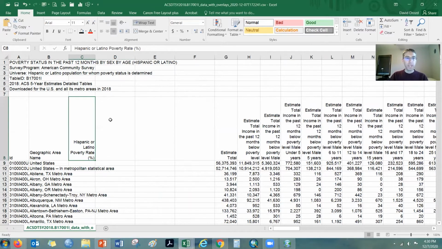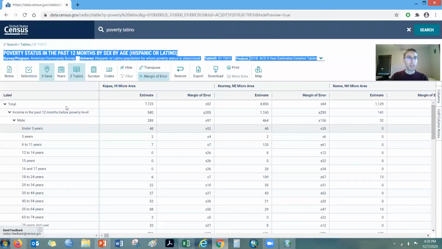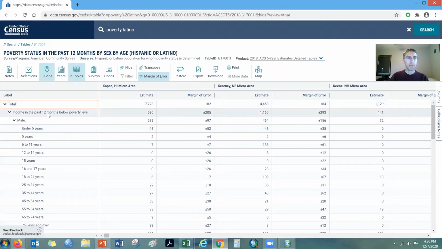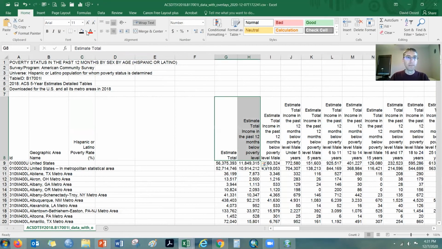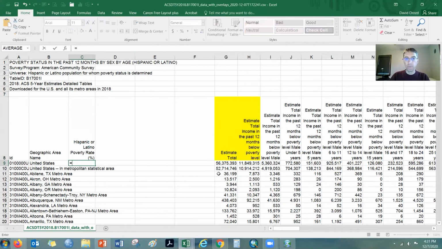It's a very simple calculation. All we have to do, since it's the very first lines in the table, we could go back here and see them. The first row is the total population, and the next one is the number that are below poverty level. Okay, so we're going to divide those 2 in order to have the figures of interest. So it's just taking the number below poverty divided by the total. You can multiply it by 100 or put it into percent format, whichever you prefer.